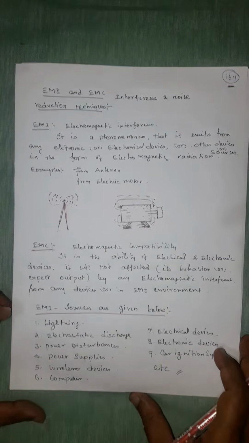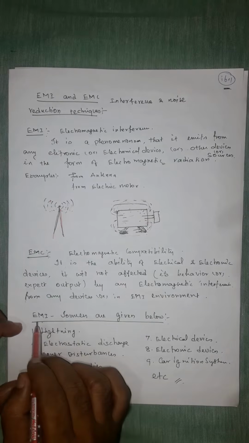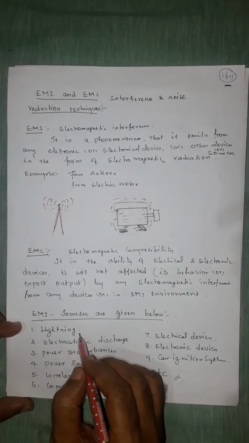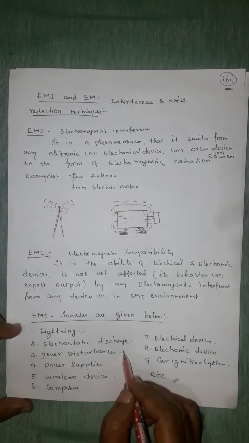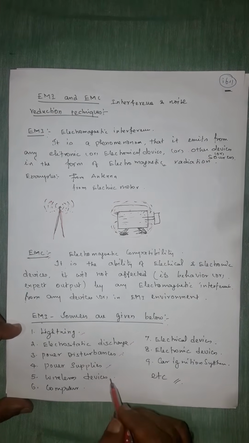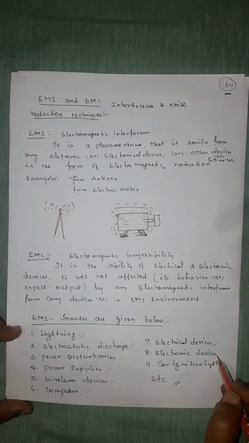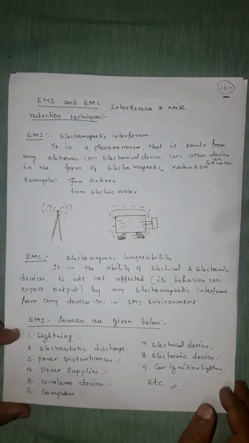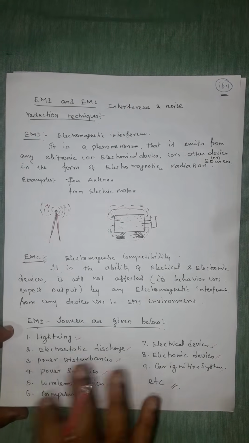Then what are all the sources for EMI, that is electromagnetic interference? Lightning, electrostatic discharge, power disturbances, power supplies, wireless devices, computers, electrical devices, electronic devices, car ignition systems. Simply we can call it all electrical and electronic devices.